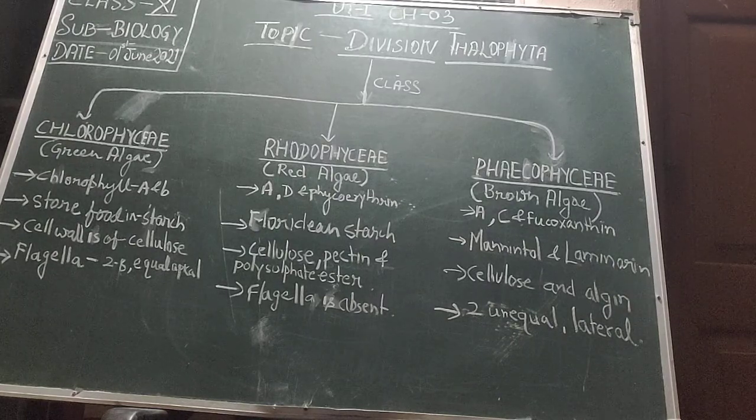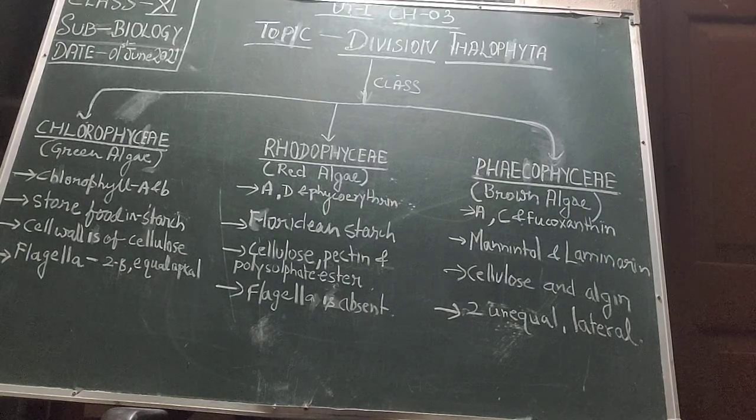Before that, students, this is the first division of Kingdom Plantae, that is Thallophyta, having undifferentiated body parts with a thallus-like structure, and that thallus-like structure bears the green pigment, and they are mainly called algae. Sometimes they are found in association with fungus and they are known as lichen.